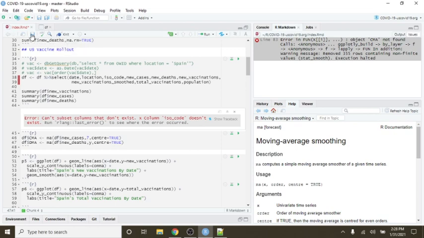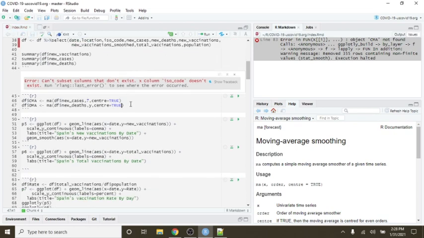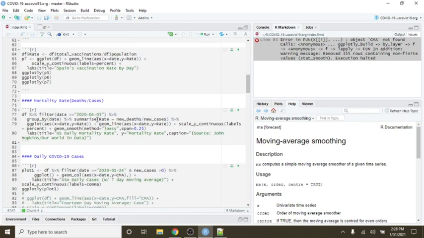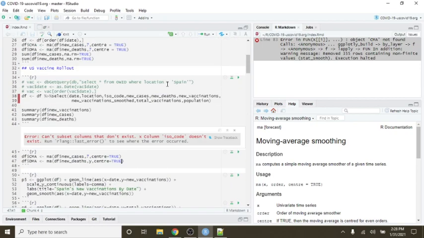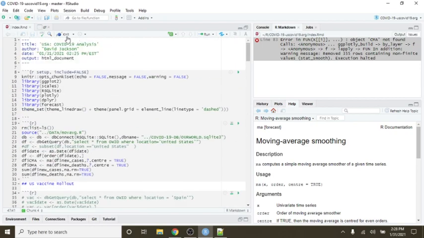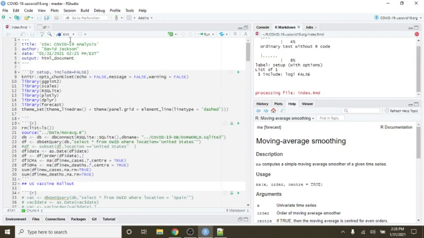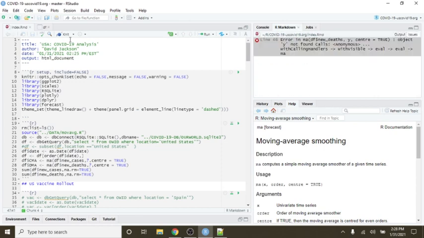Let's try this from the top again, shall we? Okay, let's try this again now from the top. Let's see, object Y not found in call 46.